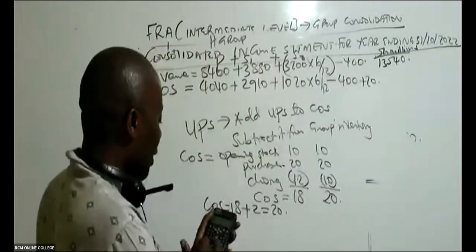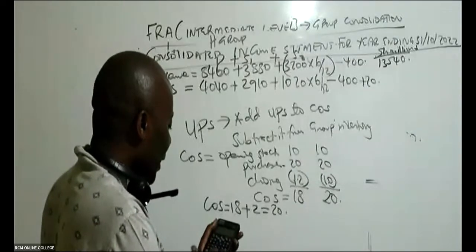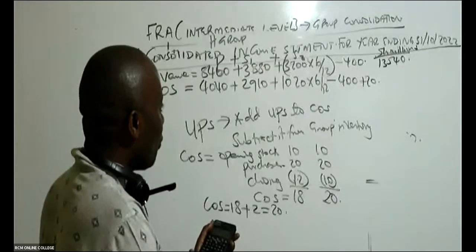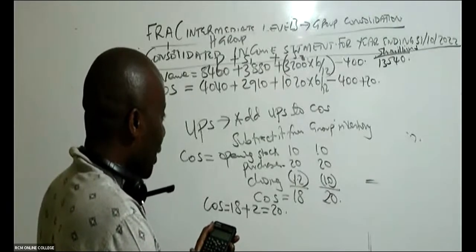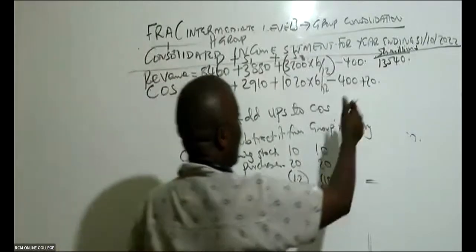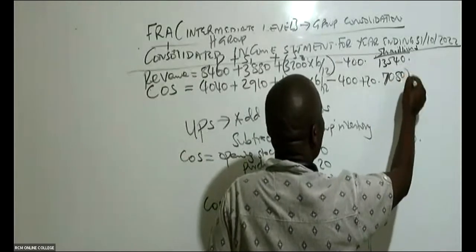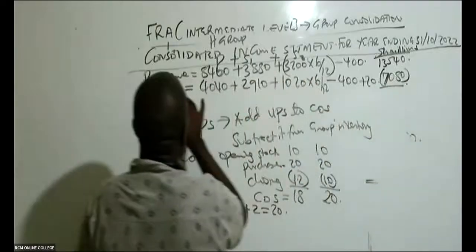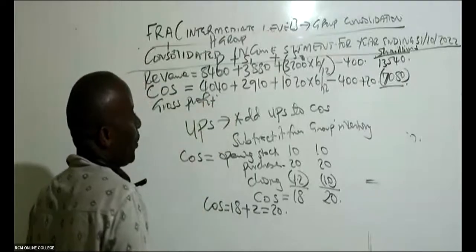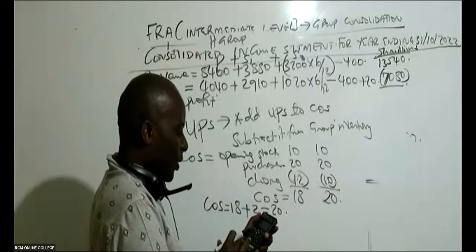Get your calculator. So we have 4040 plus 2910 plus 1020 times 6 over 12, minus 400, and in this case plus 20. I like punching this because I also learn in the process. So then we have here 7080. Subtract this, and then you'll be able to give us what we call gross profit. So gross profit will be that 7080 minus 13,540.